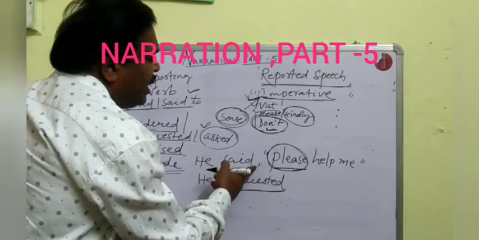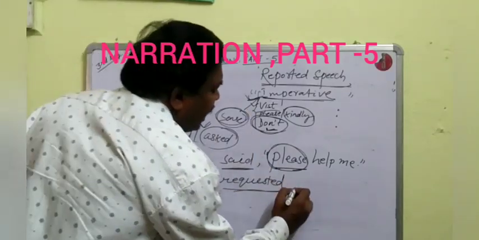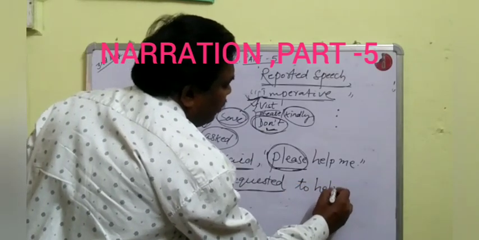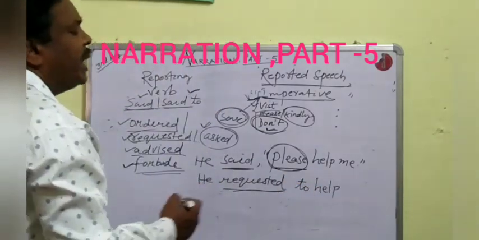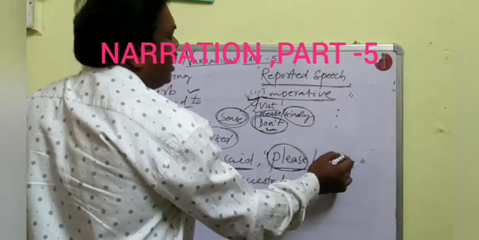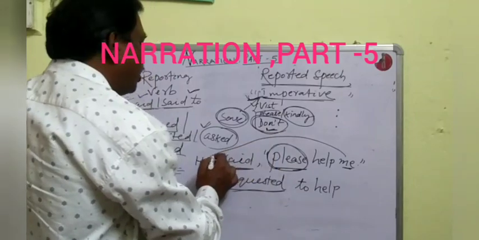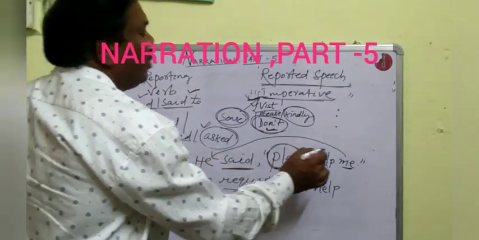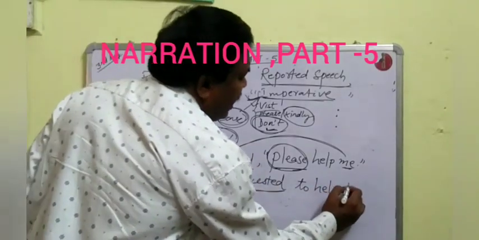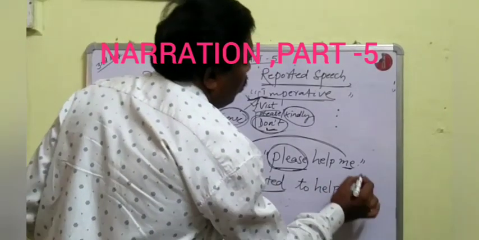After removing the comma and inverted commas, we shall write to plus first form of verb help: to help. Then here it is me. Me is the first person, and the first person will be changed according to the subject. When we change me according to he, the answer will be him. Why him?